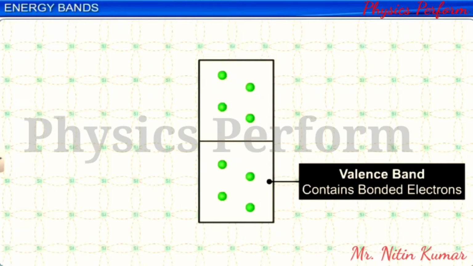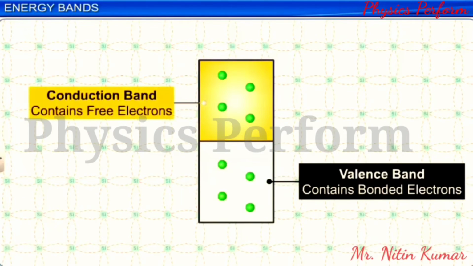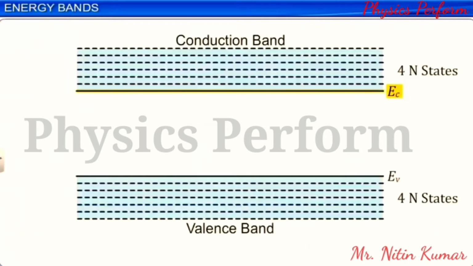The higher 4n energy states contain those electrons which are free to move about, and as such, they contribute to the electrical conductivity of the semiconducting material. The group of energy levels occupied by such electrons that helps in conduction is called the conduction band. Let EC denote the lowest energy level of the conduction band. Let EV denote the highest energy level of the valence band. The difference between EC and EV is the energy band gap or energy gap, denoted as EG.